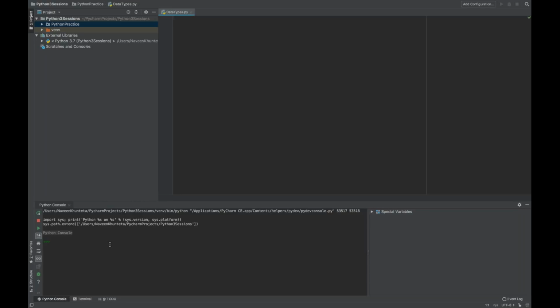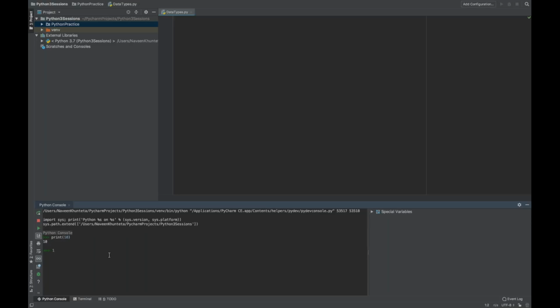So let's talk about the Python console. There are two ways. You can directly use this Python console in PyCharm and execute your script directly from here. Let's see, I'll write a simple print statement. I'll write print 10, and the moment you press enter, you can see that 10 is getting printed.